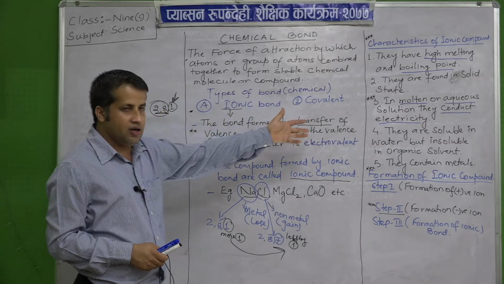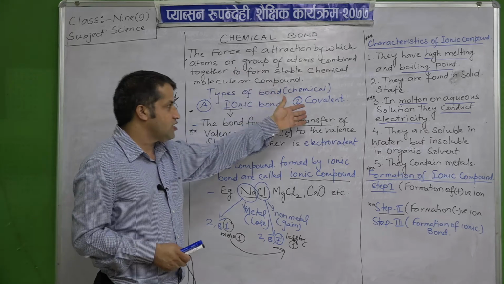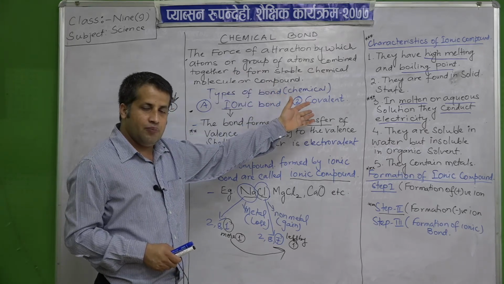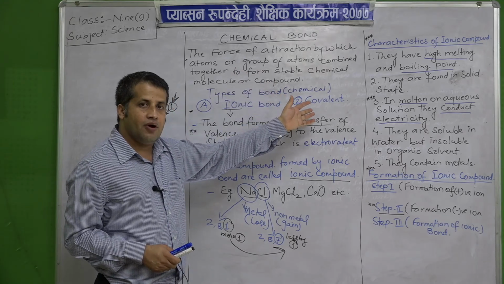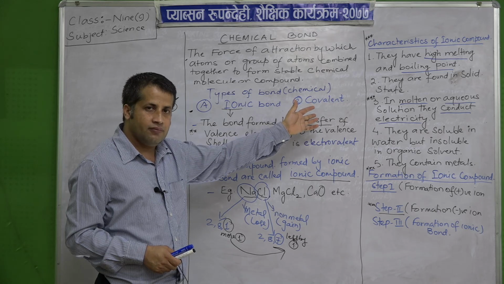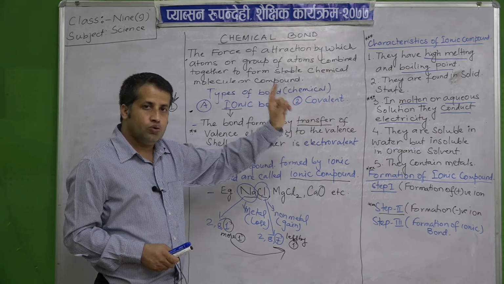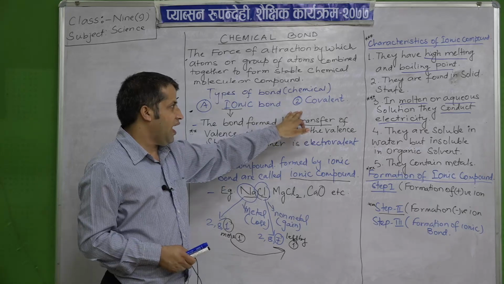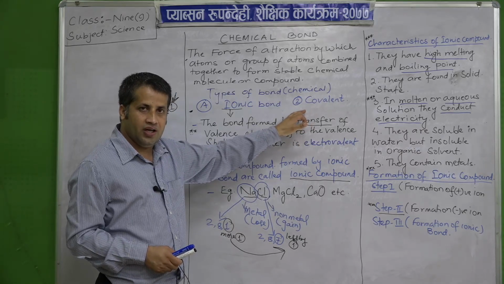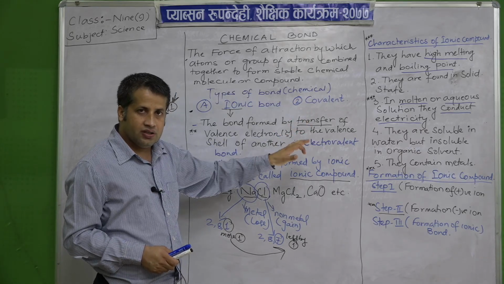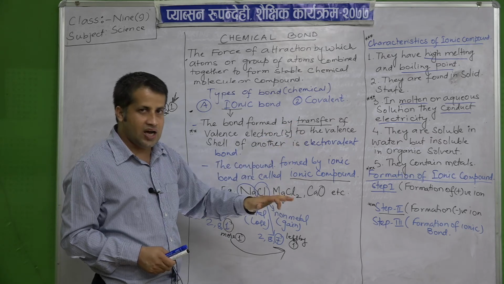As we have already discussed, a covalent bond is formed by sharing between which type of element or atom? Yes, it is non-metal. Between two non-metals we may have covalent bonding. We will discuss it in the next class.